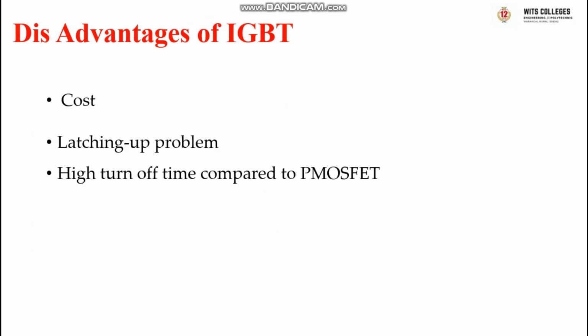The advantage is that it is cost effective. Now the disadvantages: the latching up problem. During the latching up problem, the gate loses its control, so the IGBT may not be turned into the off position, which may lead to damage to the IGBT. That is the major drawback in IGBT. And turn off time is high when compared to power MOSFET. These can be triggered into the on position quickly, but during turn off they have a large turn off time, that is the drawback. Okay, next topic is DAC, we'll discuss in the next